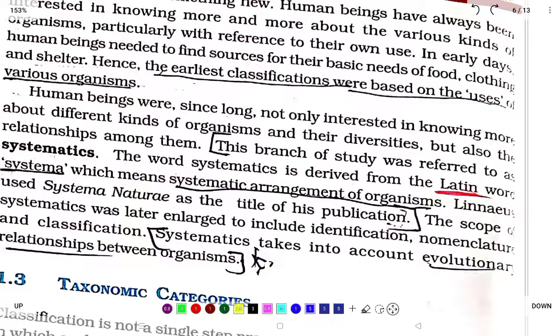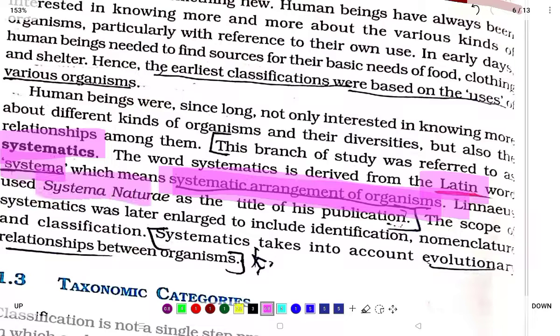The word systematics is derived from the Latin word systema, which means systematic arrangement of organisms. Linnaeus used Systema Naturae as the title for his publication. See, this you have to underline. Systematics is from the Latin word systema, meaning systematic arrangement of organisms. It was earlier used in Systema Naturae, his publication. The scope of systematics was later enlarged to include identification, nomenclature, and classification.